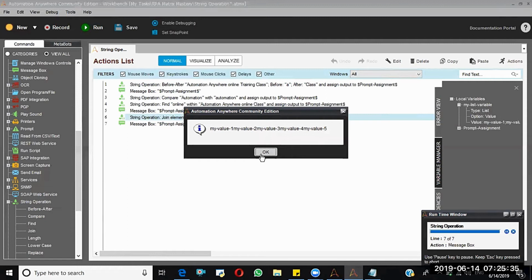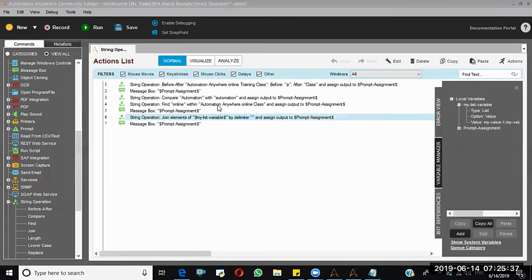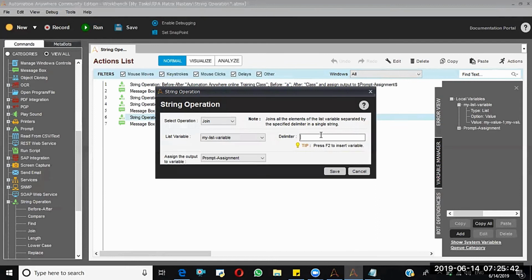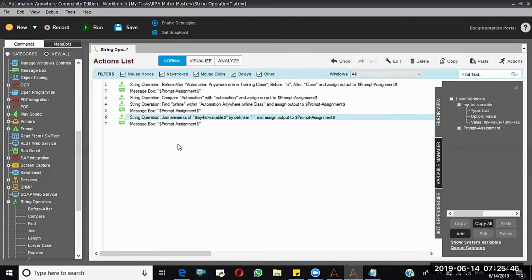So like that it will work. But now I want the delimiter, so I'll say delimiter as comma. Now here, length. I'll discuss this length later.